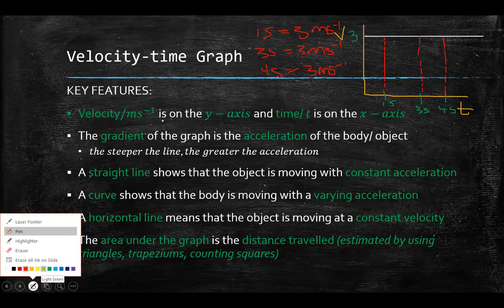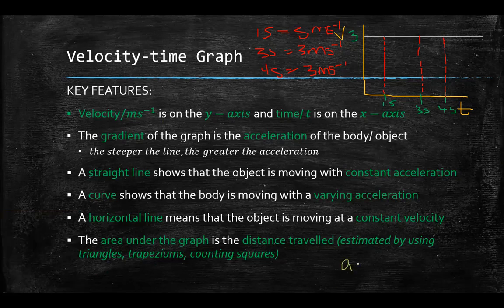Let me just write that out for anybody. a = (v - u)/t. So acceleration is the rate of change of velocity. We represent that as the final velocity minus the initial velocity over t.